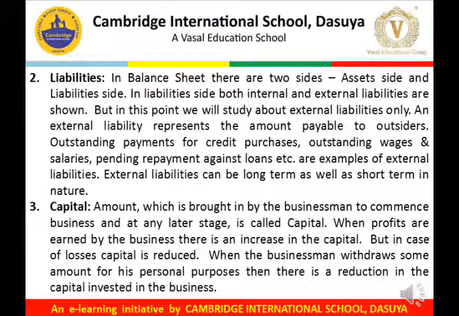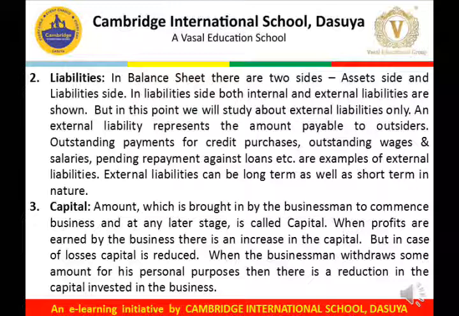An external liability represents the amount payable to outsiders. Outstanding payments for credit purchases to creditors, outstanding wages and salaries, pending repayment against loans, etc. are examples of external liabilities. External liabilities can be long-term as well as short-term in nature.